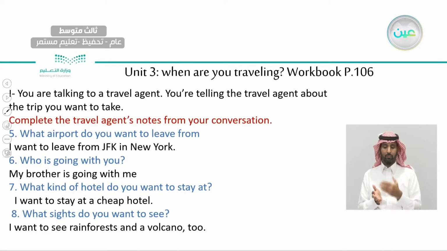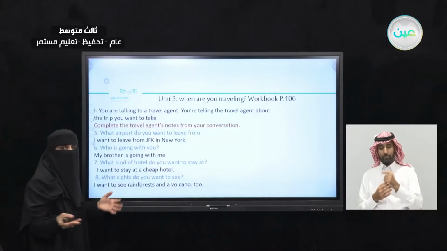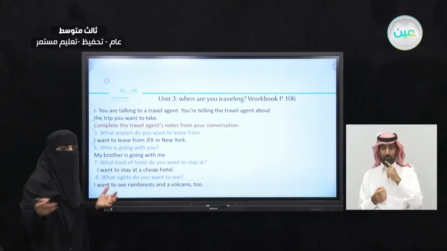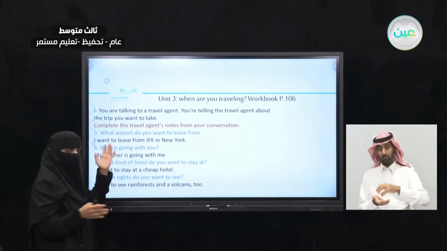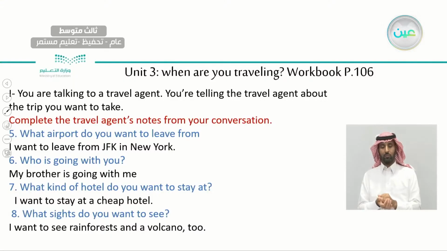5, what airport do you want to leave from? I want to leave from JFK in New York. So I am now in New York. I want to leave from there. You can say I want to leave from King Khalid Airport, from King Abdulaziz Airport, any airport near you, or imagine that you are in another country. It's okay. Who is going with you? My brother is going with me, or I'm going alone, or my family, all my family are going, or my friends.